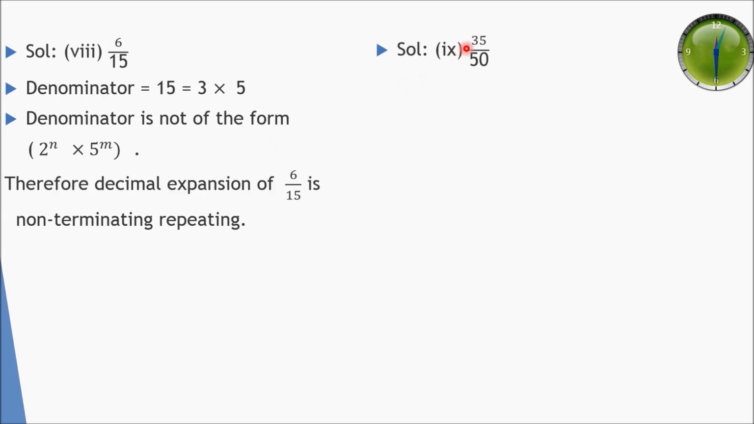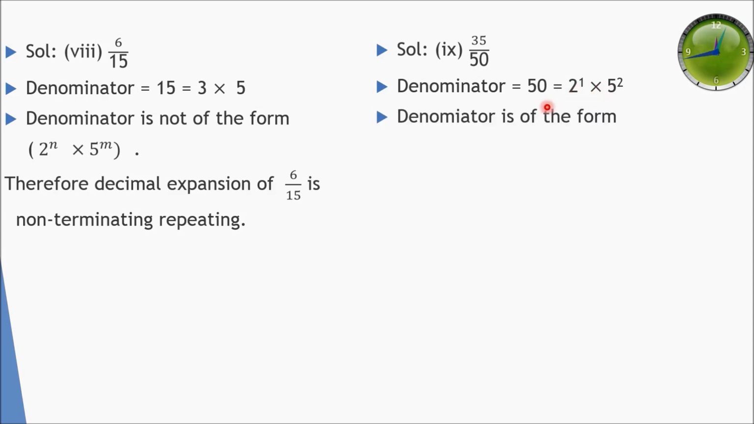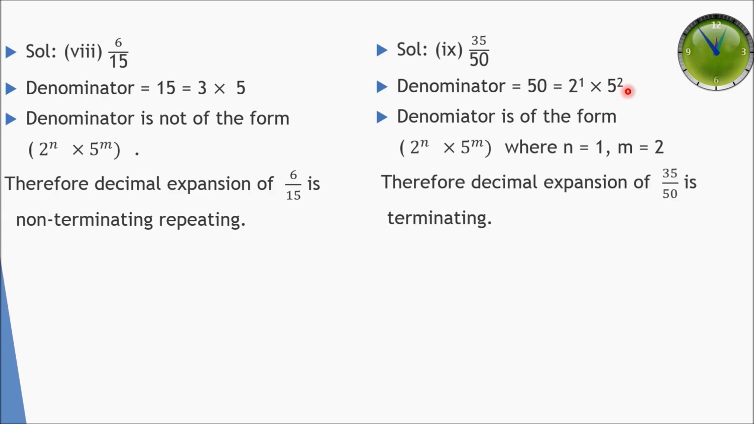Next part, the ninth part, 35 divided by 50. So the denominator here is 50, having factors 2 multiplied by 5 raised to power 2, which is of the form 2 raised to power n into 5 raised to power m, where n is equal to 1 and m is equal to 2. So the decimal expansion of this number will be terminating.